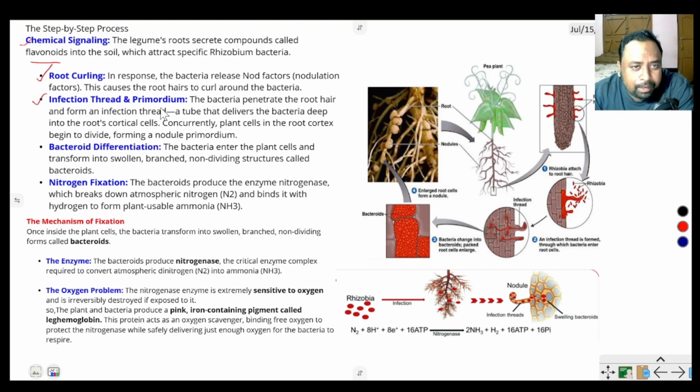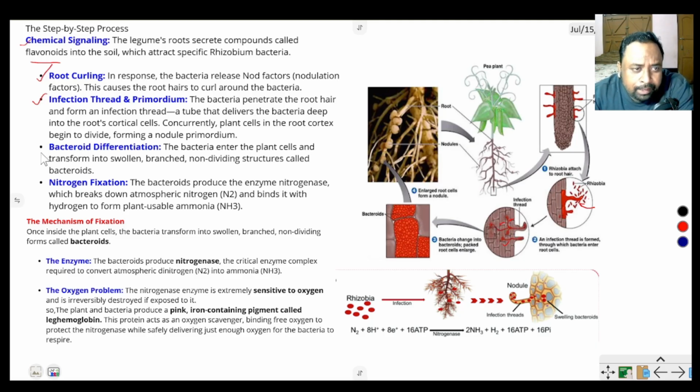Infection thread and primordia. The bacteria penetrate the root. After the bacteria penetrate the root, infection threads are produced, a tube that delivers the bacteria deep into the root cortical cells. The infection thread is a hyphae-like structure that carries the bacteria deep into the cortical cells or cortex region.